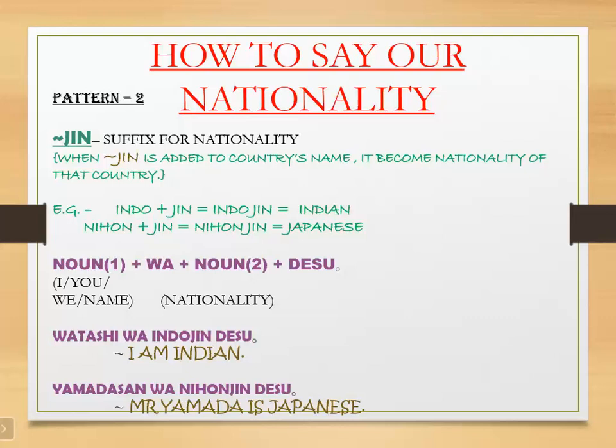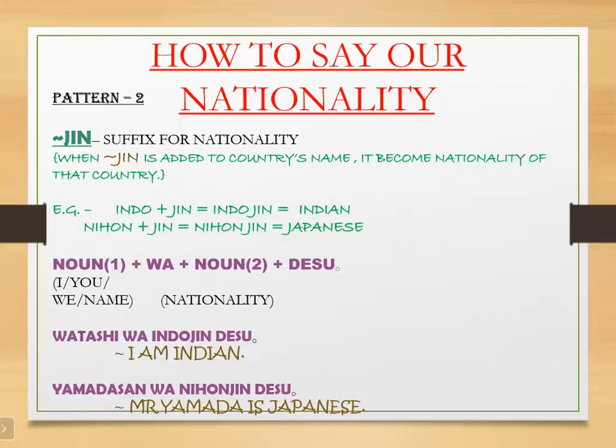Now if I want to say Mr. Yamada is Japanese, how to say? Noun 1 is a person's name. Mr. Yamada will be Yamada-san. Yamada-san wa Nihonjin desu.